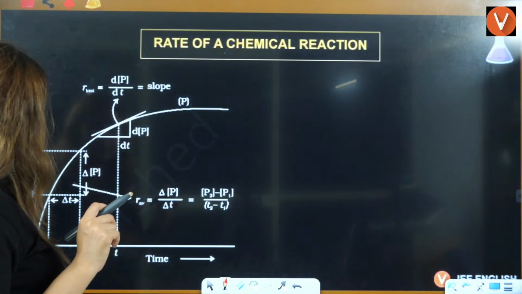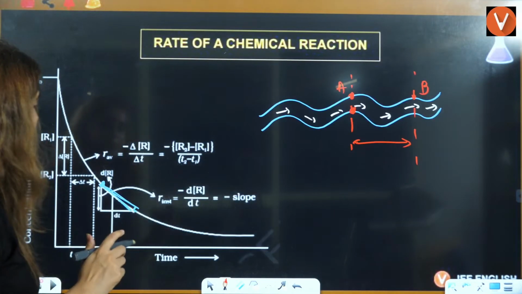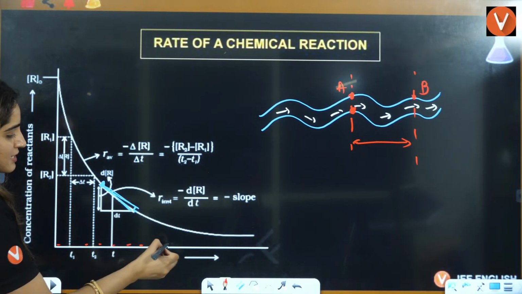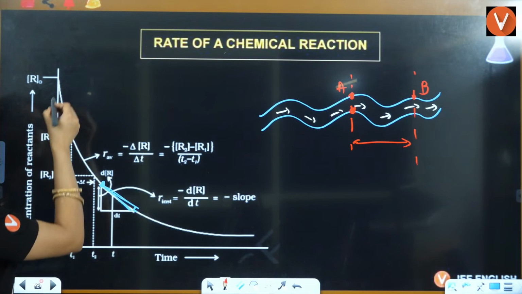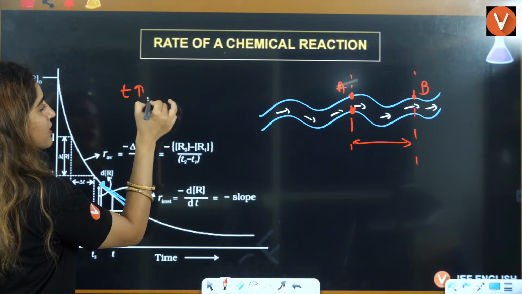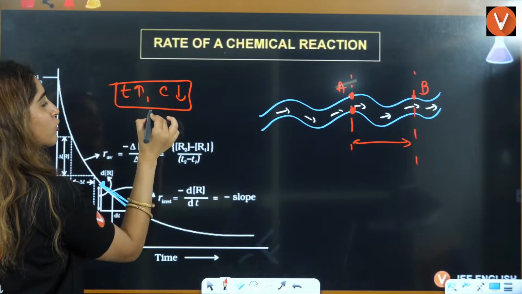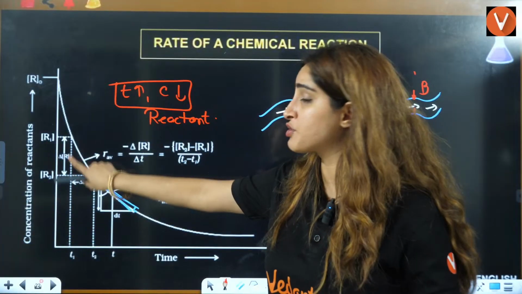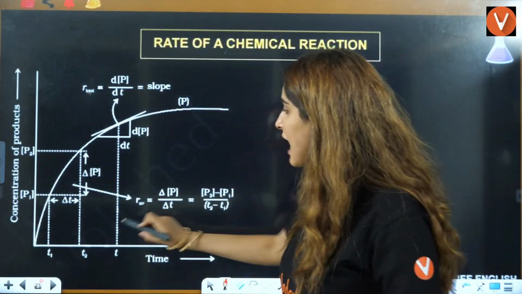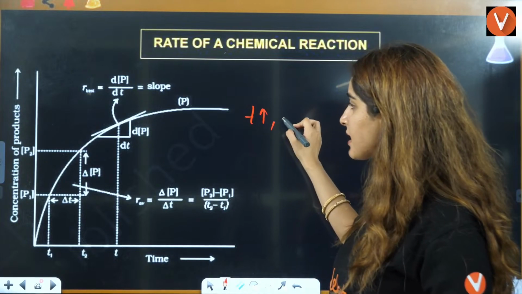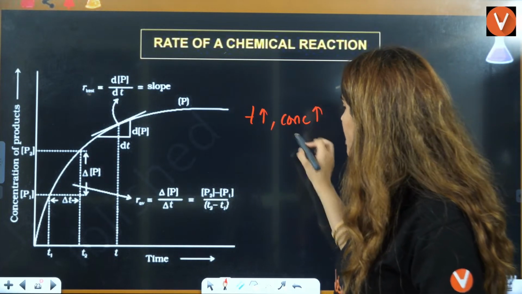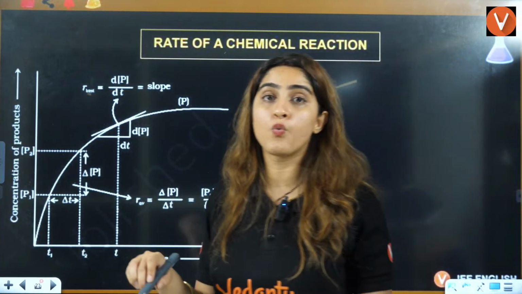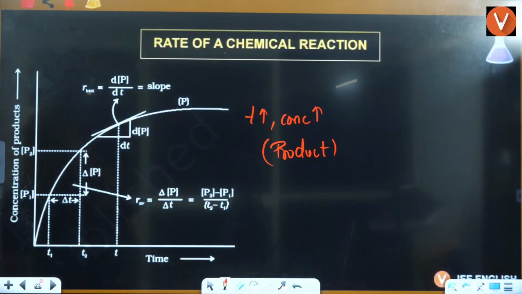Okay, students. Now, if you see this, can you see what is happening? As time is increasing, concentration is decreasing. Time increases, concentration decreases. That means we are talking about the reactant side. That's why it is written here, concentration of reactant. But in this case, time is increasing and concentration is increasing as well. So that is your product, because product concentration increases with time.